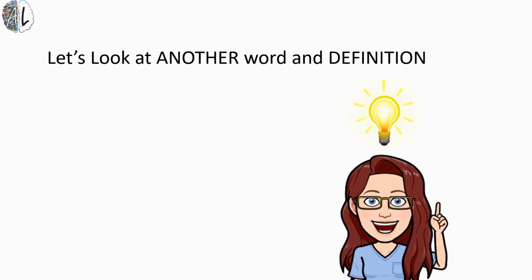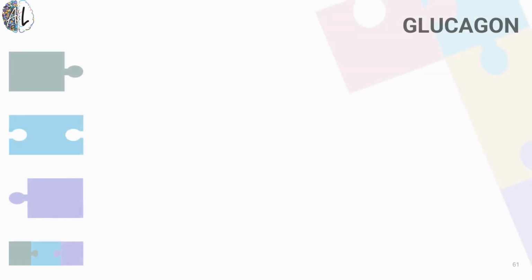Let's try another one. Glucagon. Glucagon, another hormone that we see inside of the body. But again, by breaking it down, we can really see what its function is. So take a moment to break that down.